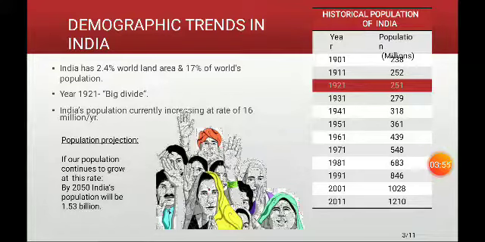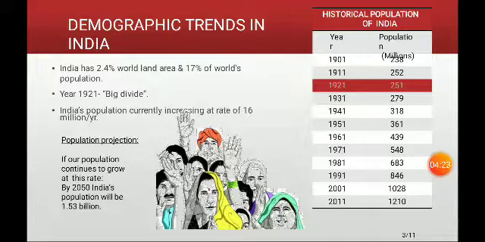And when we look into the trend of the population in India from 1901 onwards, you can see that in 1901 it was 238 million. In 1911 it was 252 million, but in 1921 the population decreased to 251 million, and from there onwards the population has never decreased, it keeps on increasing, and that is why 1921 is said to be the big divide in Indian history.